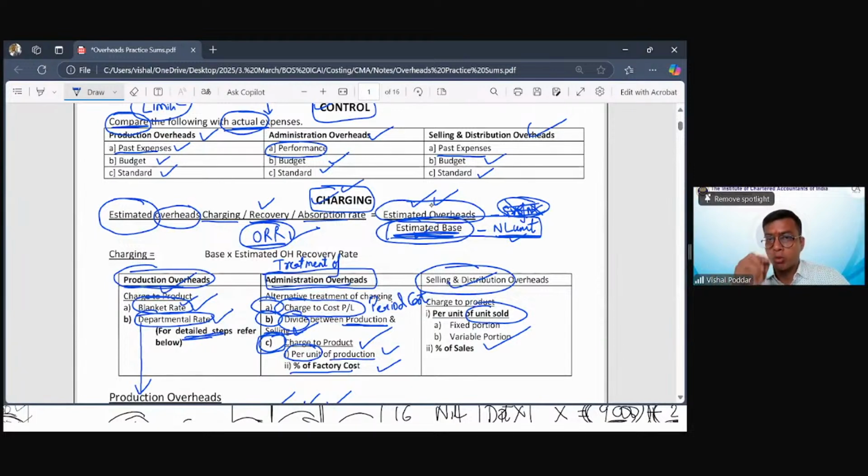So when I'm finding out the ORR in the denominator, 2400 is the total hours for which my factory will be open. However, some hours will be lost, which is my normal loss. In case of machines, it is the setup time and the maintenance time, which in my example is given as 400 for maintenance. I assume a further 100 if it is given, which is for setup. So please understand, students, I'm trying to repeat the same thing again and again.